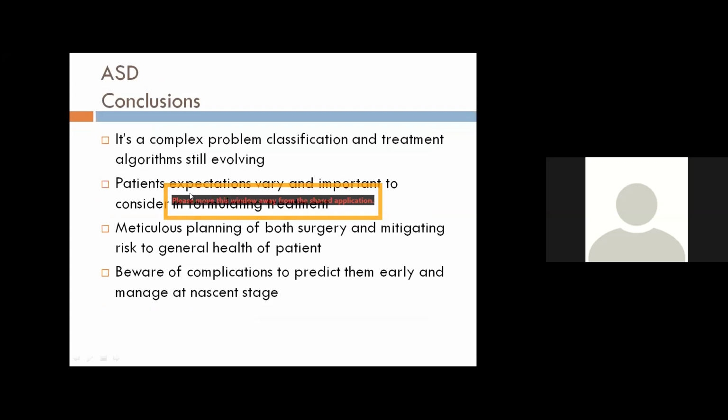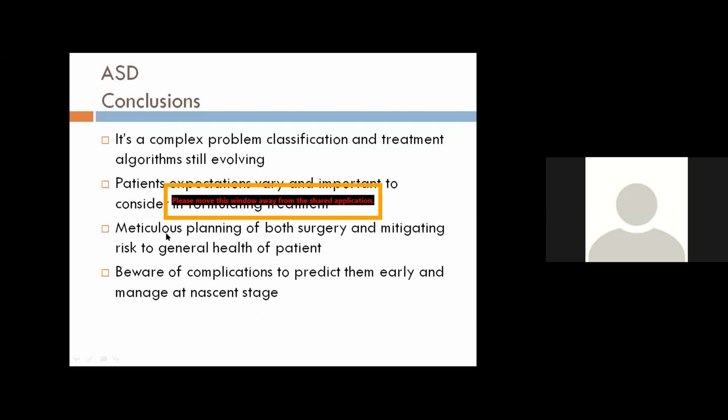Yeah, to conclude. As discussed, adult spinal deformity is a complex problem. We need to understand patient expectations before planning a particular treatment, because patient expectations are variable right from patient to patient and right from India to UK.